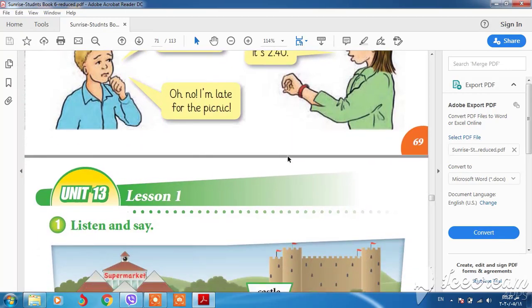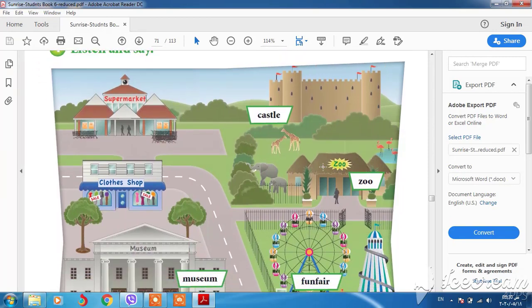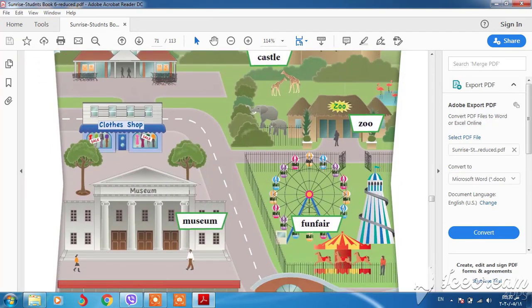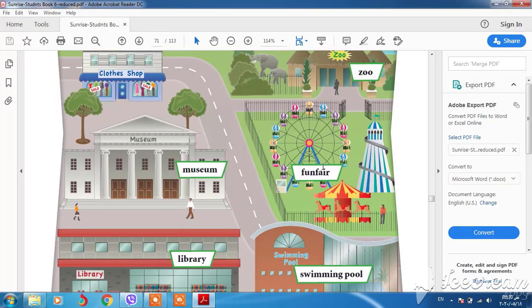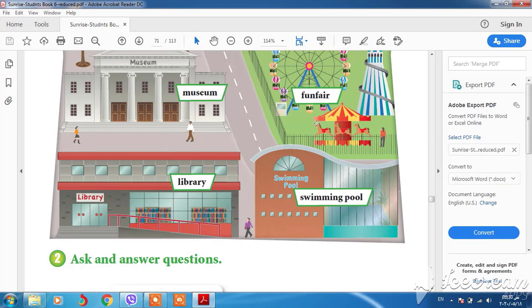You can say that. Also, in Unit 30, Lesson 1, it's about the prepositions of place, okay? We have some places here. For example, castle, supermarket, clothes shop, zoo, museum, funfair, library, swimming pool, okay?